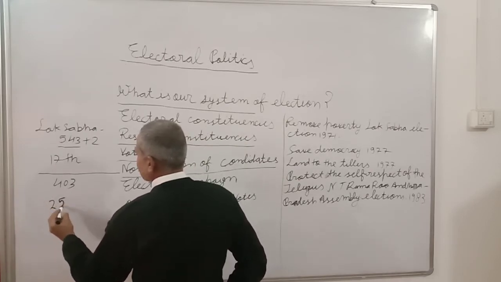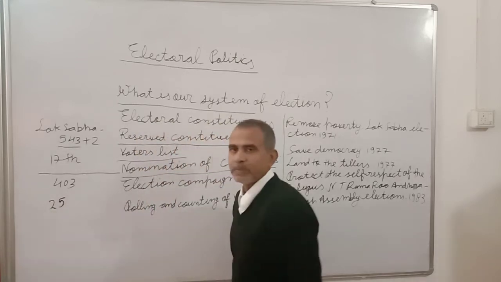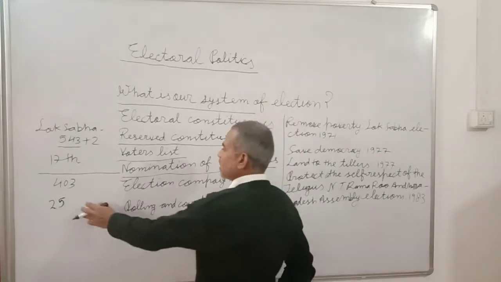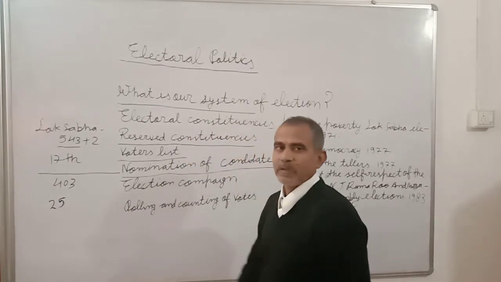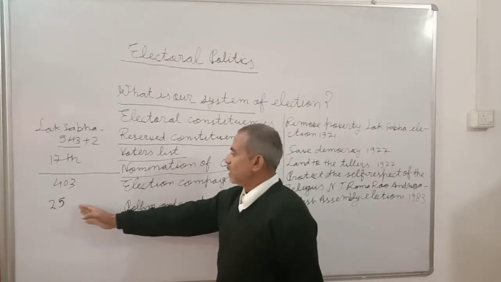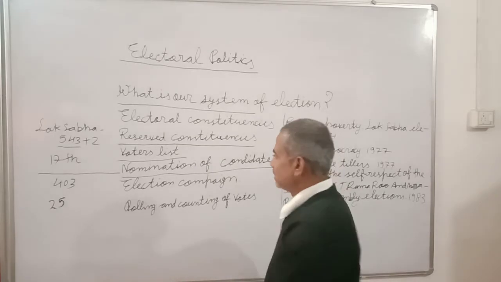A person who has attained the minimum age of 25 can contest the election in the Lok Sabha as well as for the state legislative assembly.